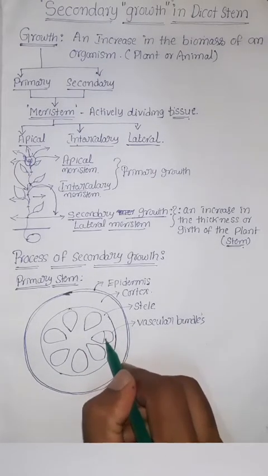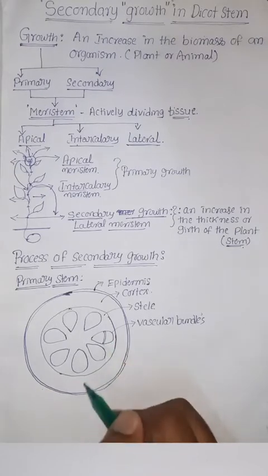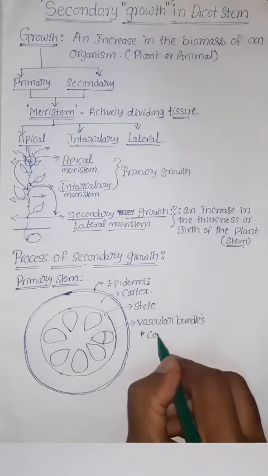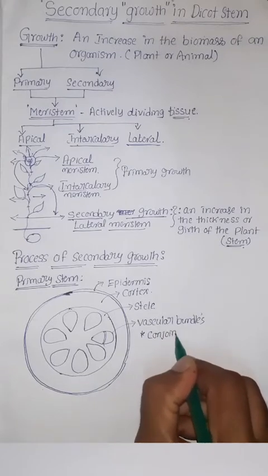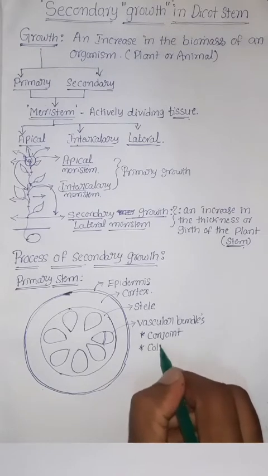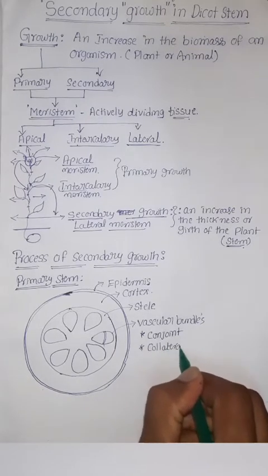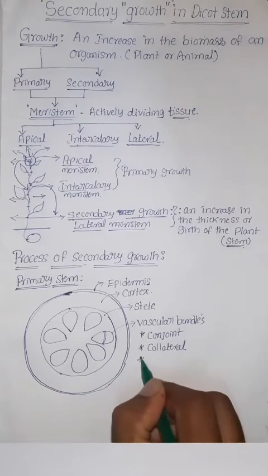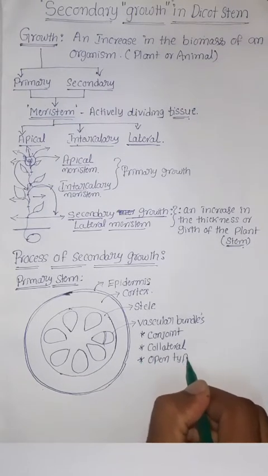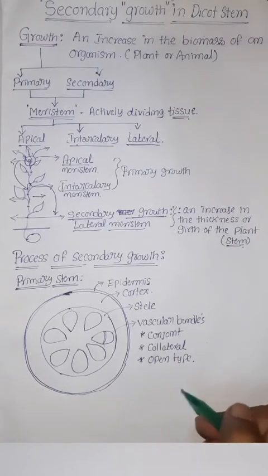The vascular bundles in dicot stems are conjoint, collateral, open type. Conjoint, collateral, open type.